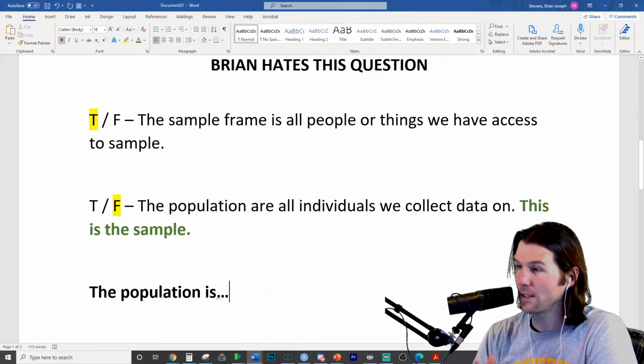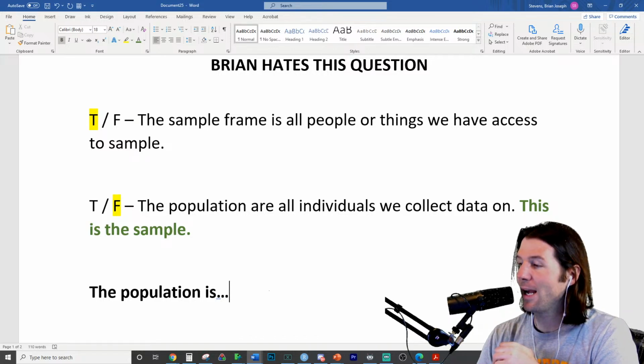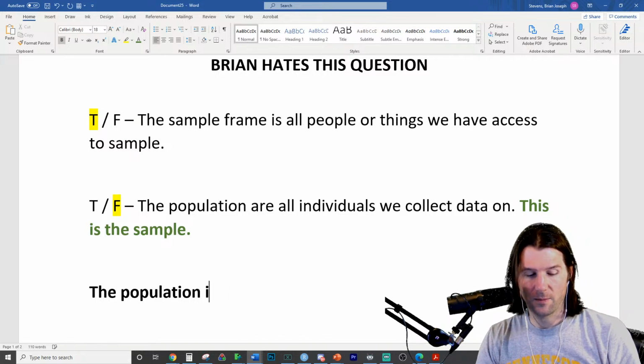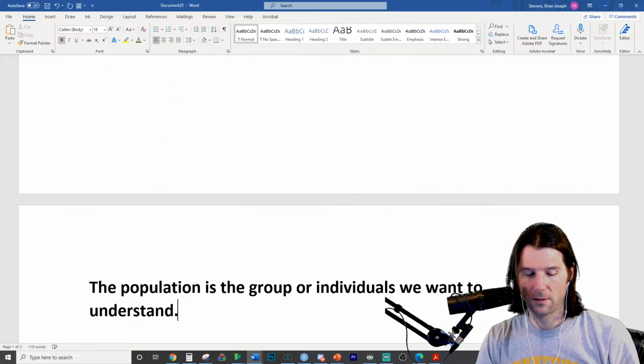Great work, everybody. This is good practice. True false questions are oftentimes a lot of definition of group of individual. Yes, great job. The population is the group or individuals we want to understand. We are interested in them.